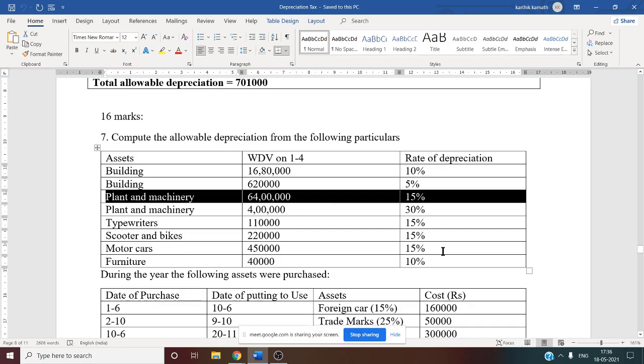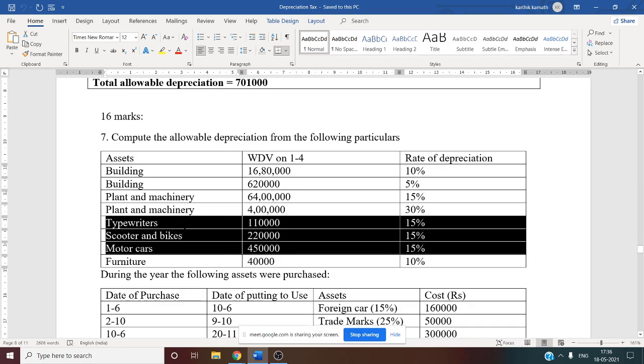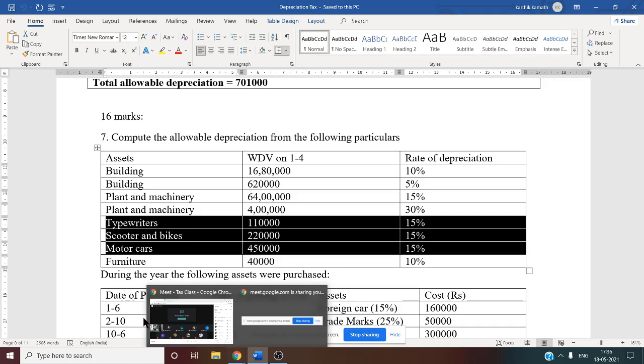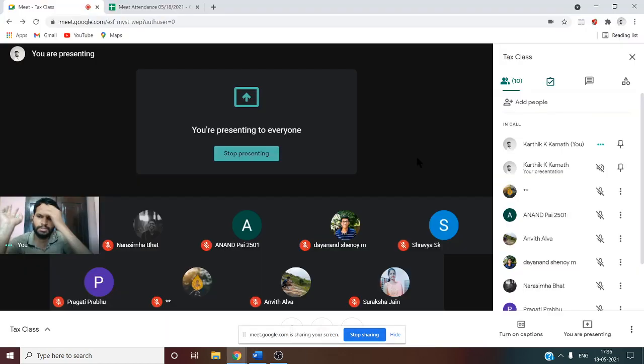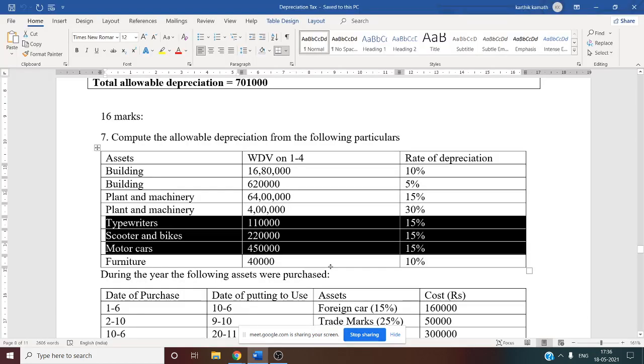What are those remaining 15% items? Typewriter, scooter and motor car. So all these you can write under one column, that is nothing but under plant and machinery 15%. You can consider typewriter 15%, scooter 15%, and motor car 15%. Why do you need to consider motor car under this plant and machinery general depreciation rate of 15%? Because from assessment year 2006 onwards, you can consider motor car as plant and machinery under the 15% column. So that is why you need to consider this point.